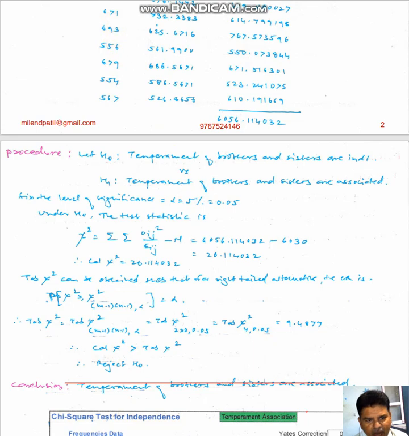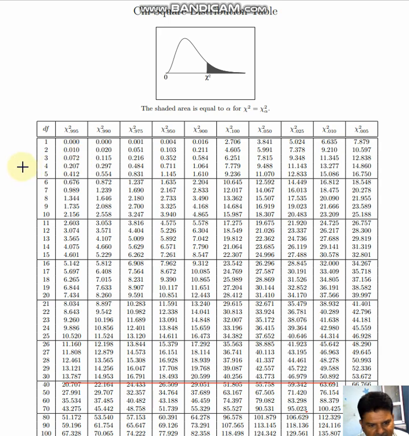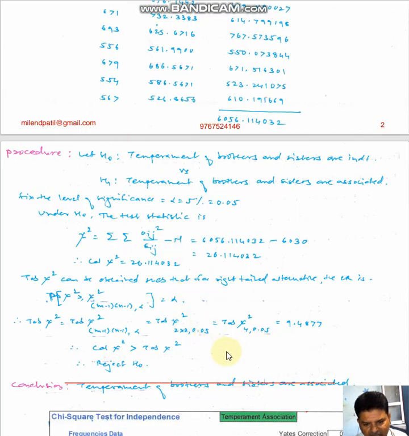So check this value. In this case, the degrees of freedom is 4 and the level of significance is 0.05. So which value is in the intersection? That is 9.488. So this is the value, 9.488. Write down this value. And what is the calculated value? The calculated value in this case is 26. The table value is 9.488. So the calculated value is greater than the table chi-square.